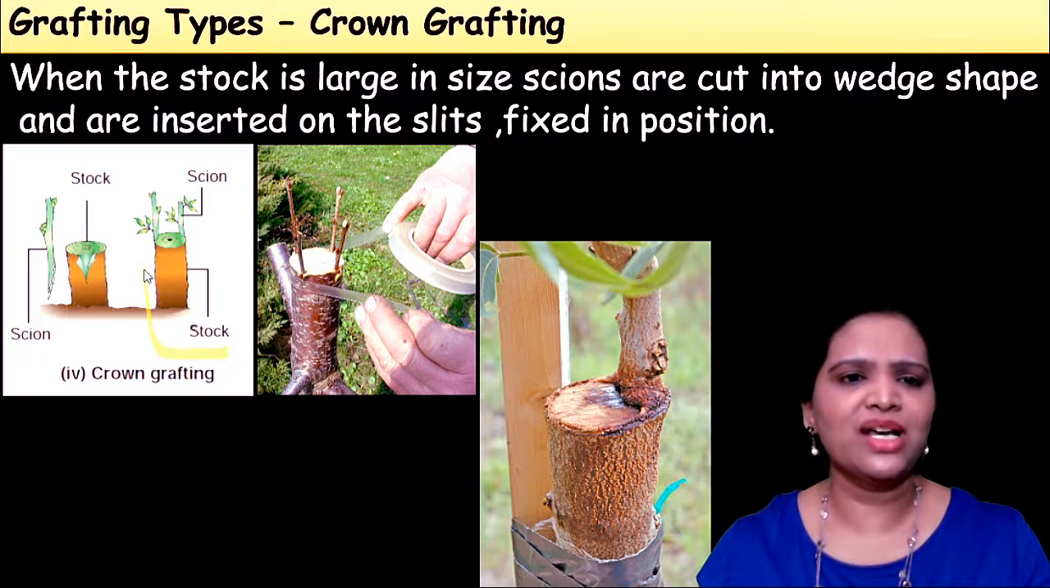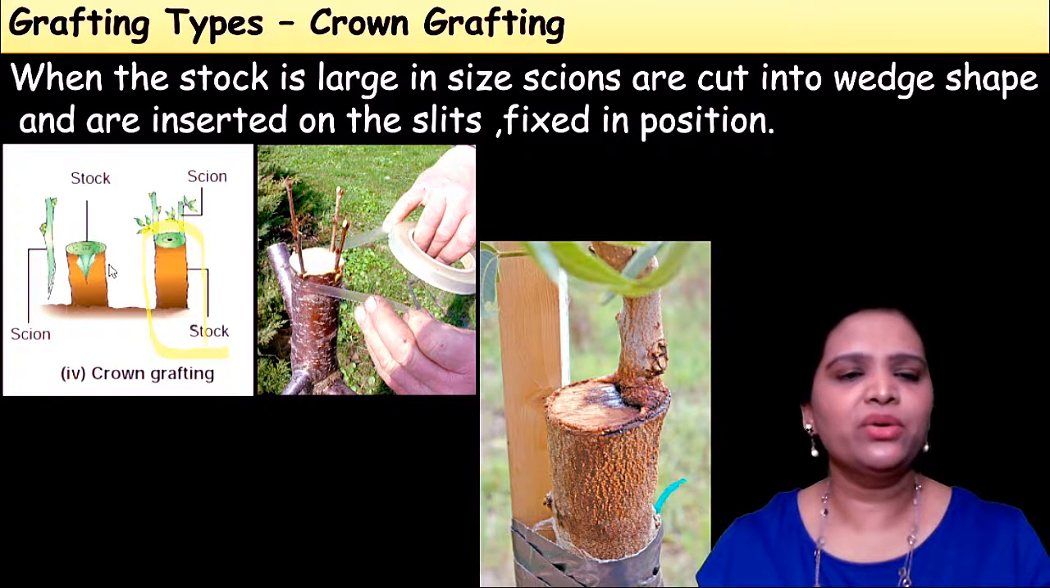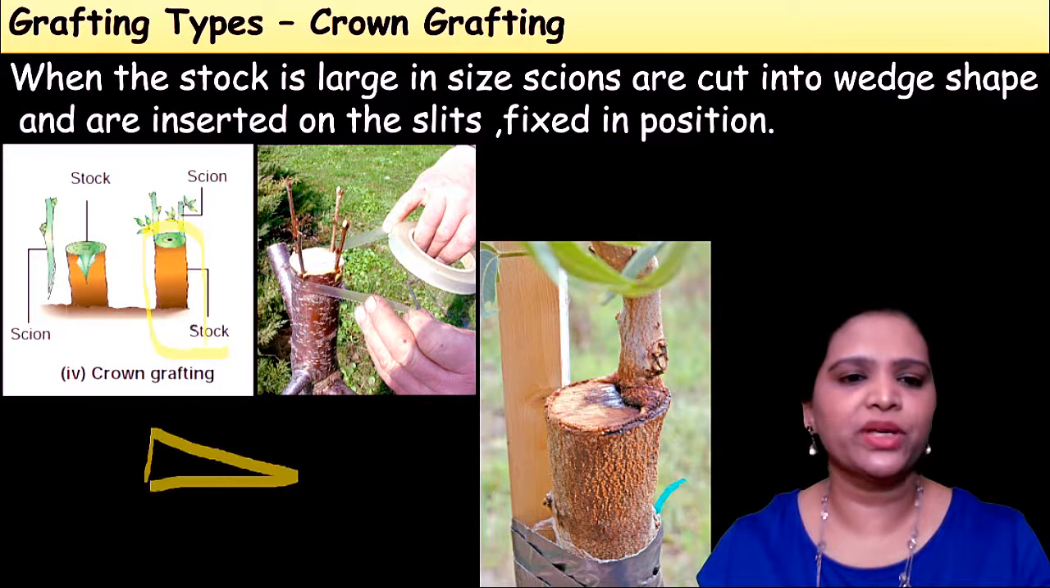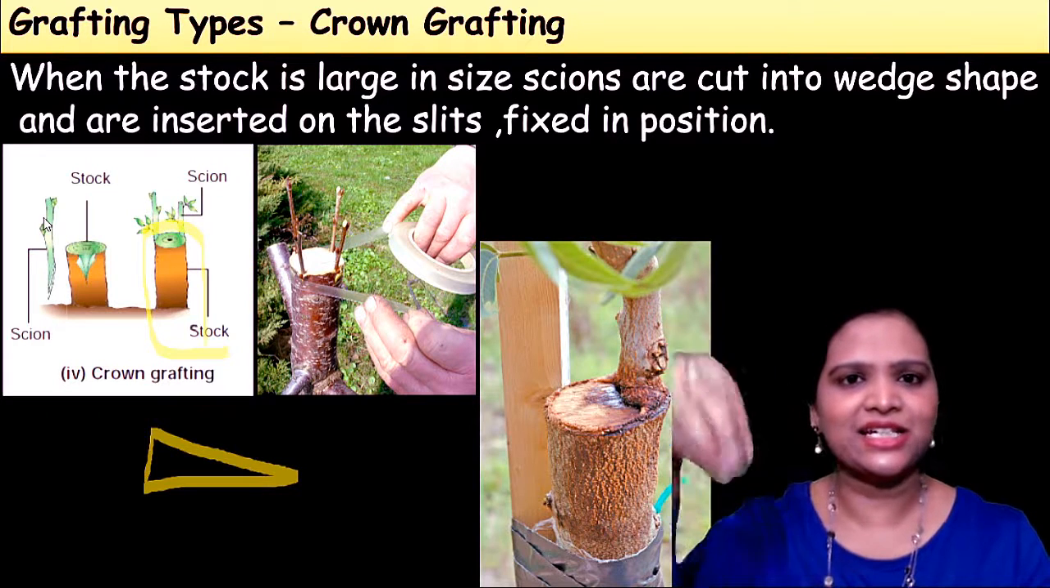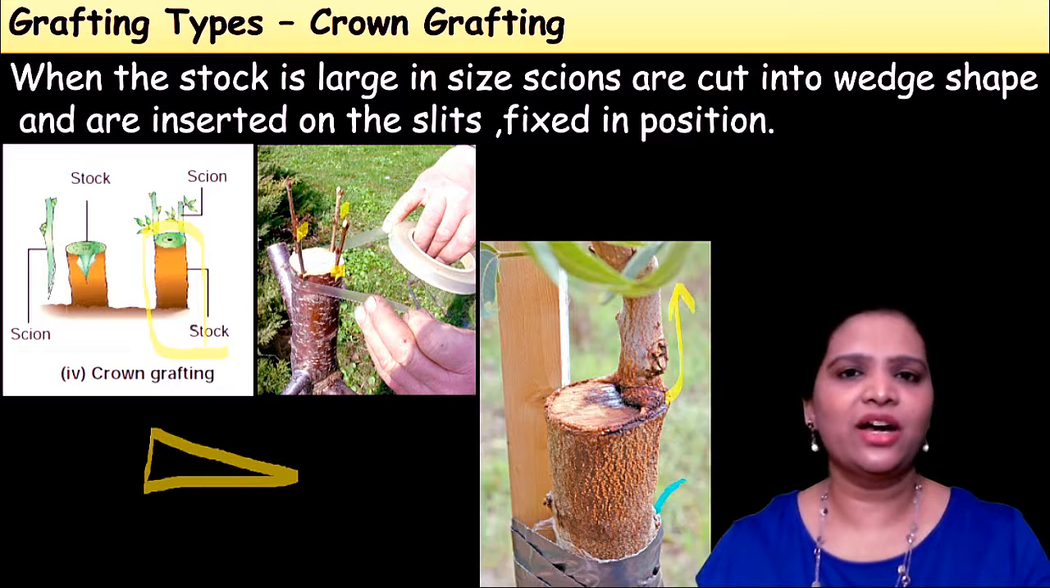If the stalk is very thick, a large size, what you are doing is you make this scion in a wedge shape. This is wedge shape. Like this shape you cut this scion and insert it on the stalk in every corner. You see in this picture they have made 4 scions inserted in this large trunk and covered it with cello tape. After some period of time, from this part a new plant will come. So this method is called crown grafting.